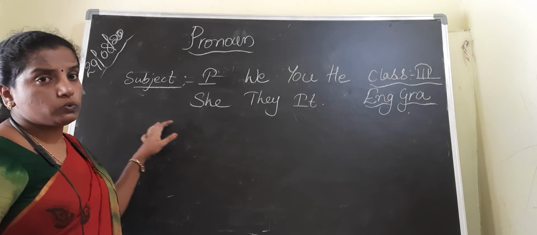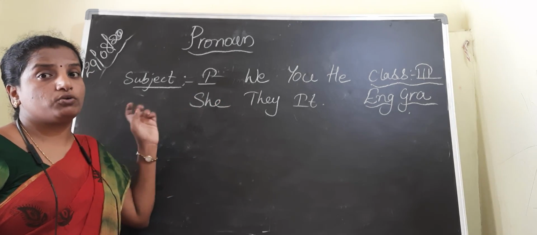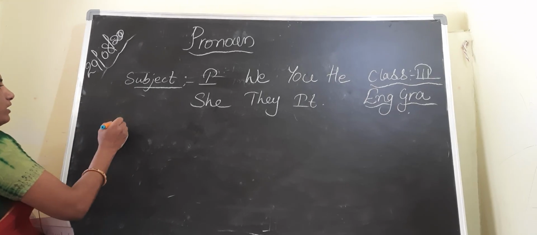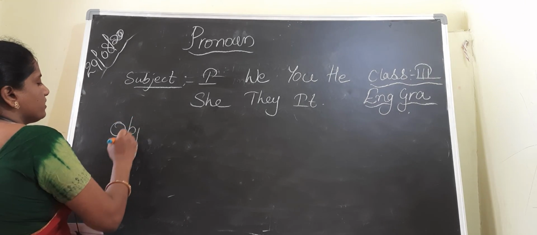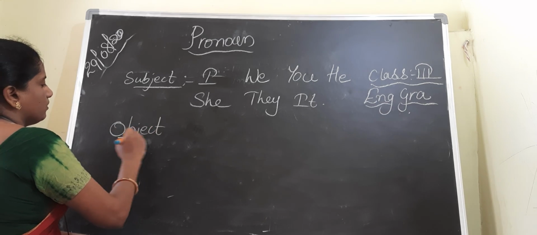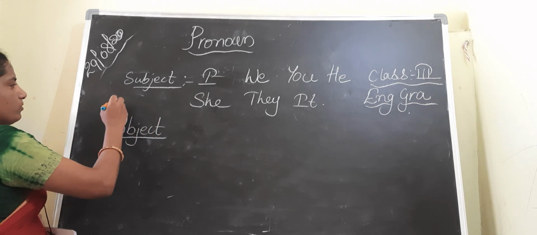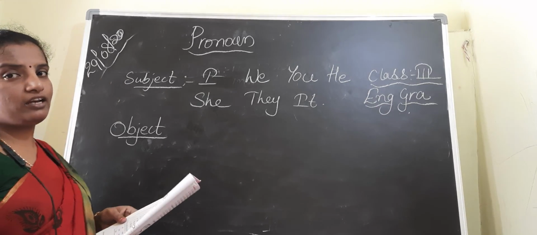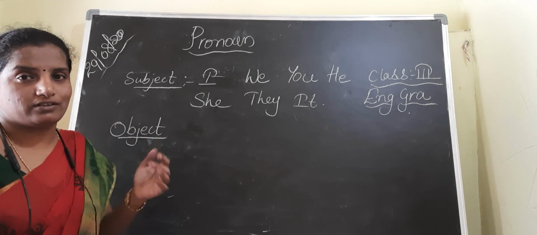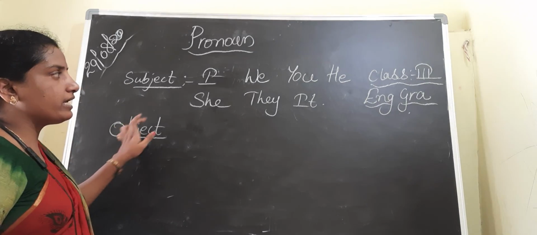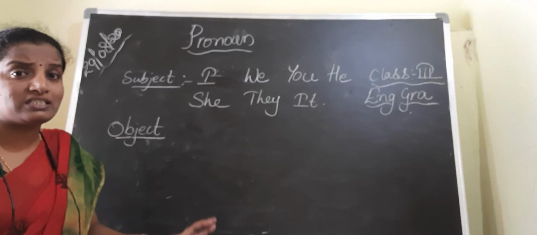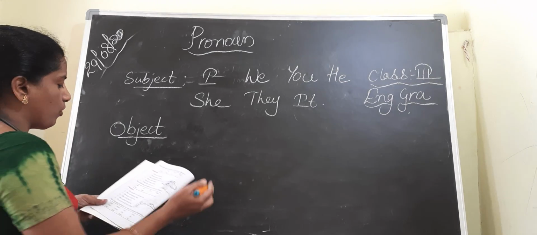These pronouns should be used as a subject, and some pronouns are used as an object. These are known as subjective pronouns and objective pronouns, which you will learn in your next classes, not here. I am just explaining about the pronouns which are used as a subject and the pronouns which are used as an object.